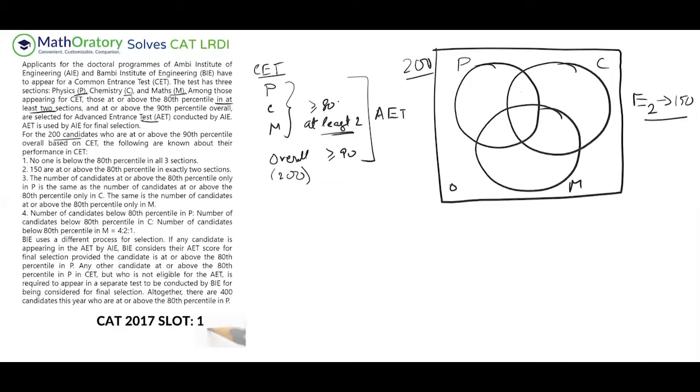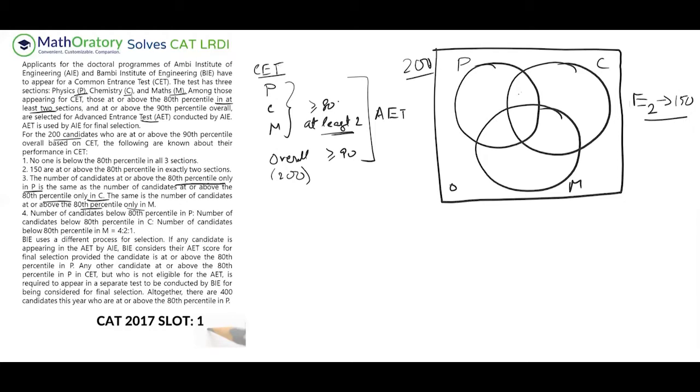Okay. Next, the number of candidates at or above the 80th percentile only in P is the same as the number of candidates at or above the 80th percentile only in C, same in M. Okay, so these three are all equal. Whenever I solve a Venn diagram set, my main focus is always here. Now, directly, I'm not getting any information about this, not even from number four. Number four is talking about below the 80th percentile in P and something related to that in ratio for each section. But I know about this 150.